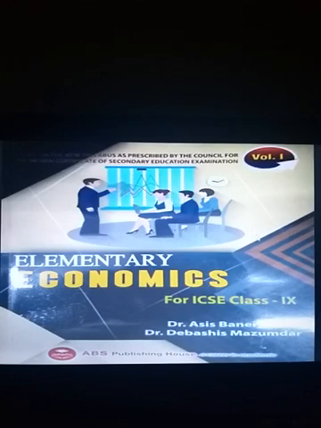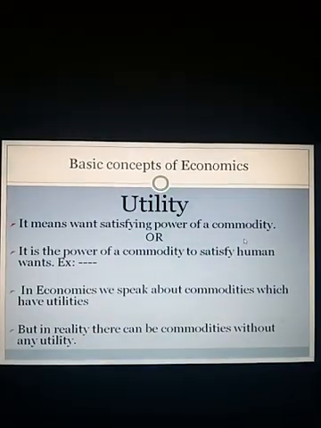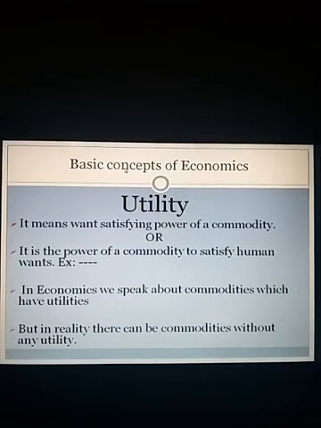Today's class, let us take that particular heading and discuss in detail. Same topic, whatever we started with basic concepts of economics under that chapter, a subheading we have to continue is utility. First of all, the meaning of the term utility is required to be known. The term utility means want satisfying power of a commodity. That means any commodity which has a power to satisfy human wants.